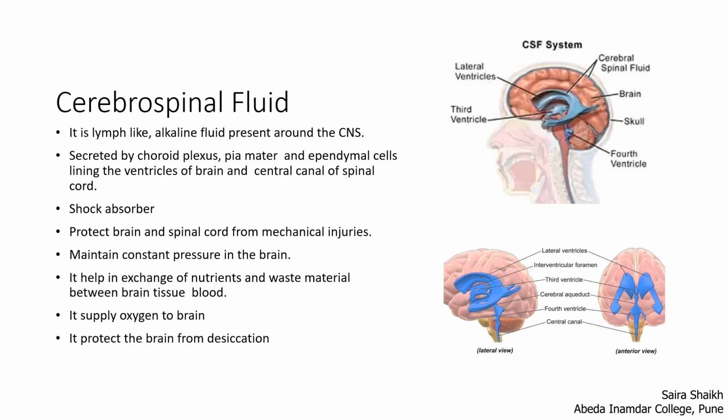Let us study the cerebrospinal fluid. It is an alkaline fluid present around the brain and spinal cord. It is lymph-like. It is secreted by the choroid plexus, a region present in the brain. The pia mater, which is the innermost meninx, is in close contact with the brain. It is also secreted by ependymal cells. These are glial cells present in the linings of the ventricles, or cavities, of the brain and the spinal cord. This fluid is a shock absorber.